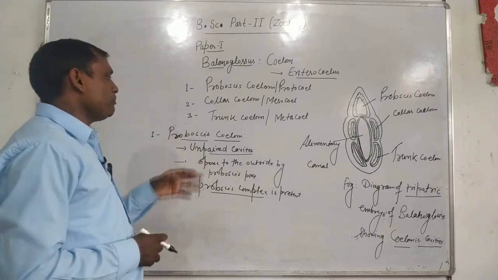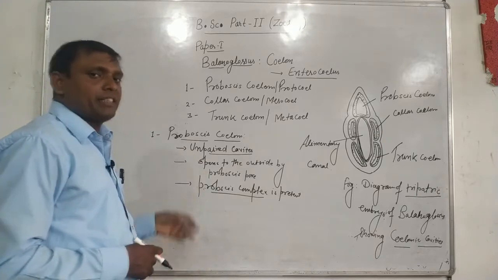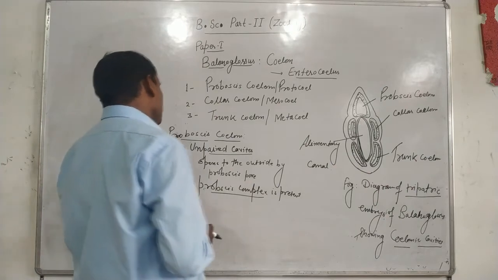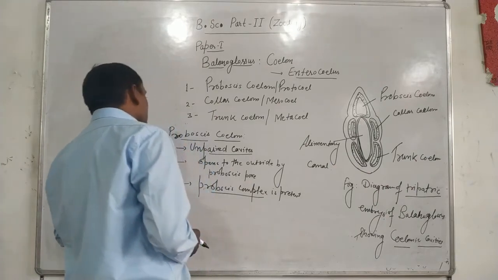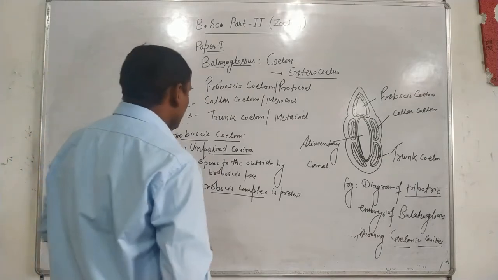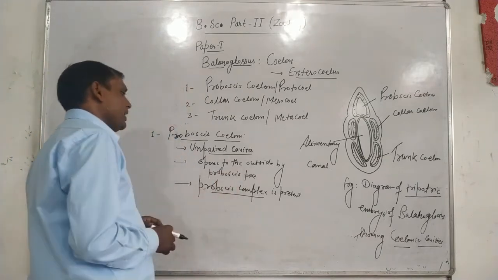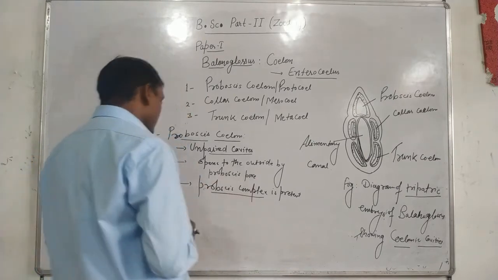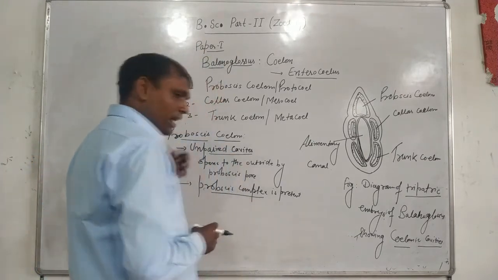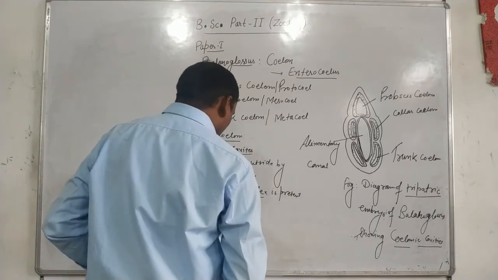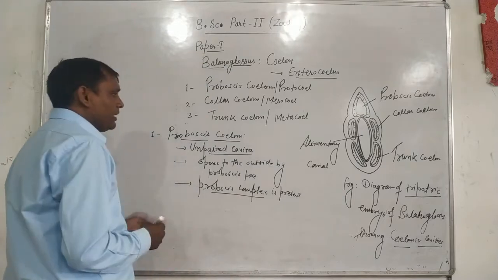It is an unpaired cavity, and a space is present inside it in the form of the proboscis complex, formed by the union of the buccal diverticulum, heart vesicle, glomerulus and central sinus.